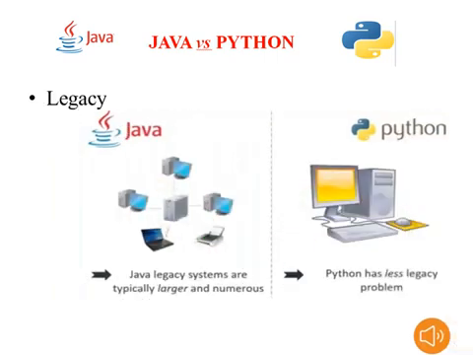suppose our aim is to consider the legacy. Now our requirement is legacy. According to the legacy, Java legacy systems are typically larger and more numerous. In this situation Python has fewer legacy problems, okay. That's why now our aim is to vote for Python.